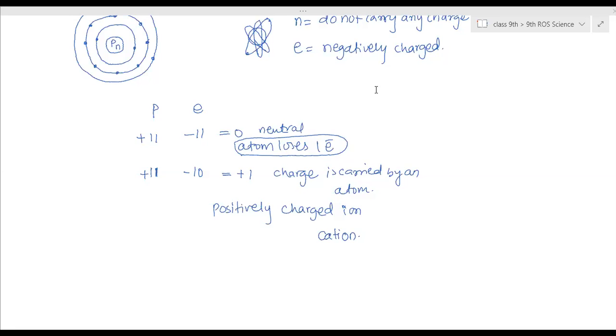Ma'am, can you please explain ions again, because I got disconnected in the last class? This thing was off. This thing was on.